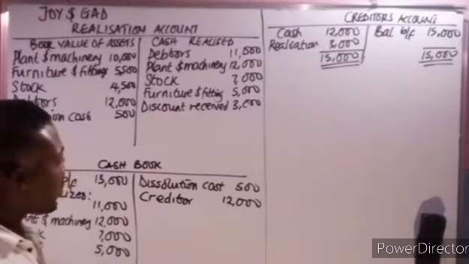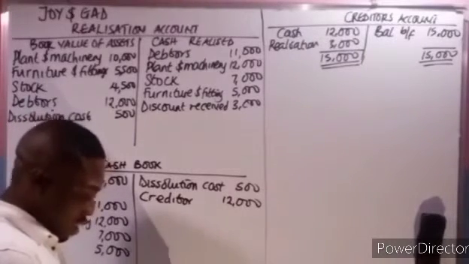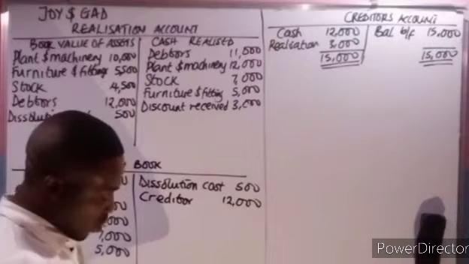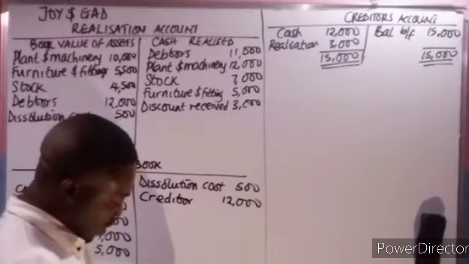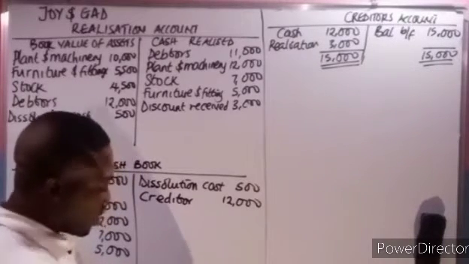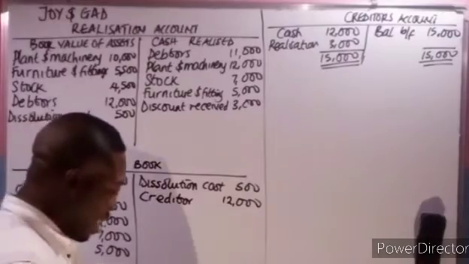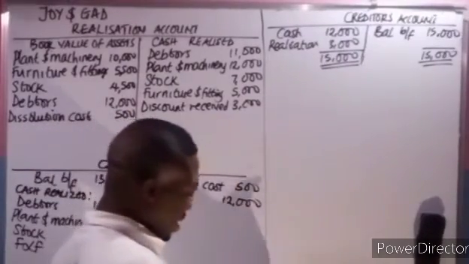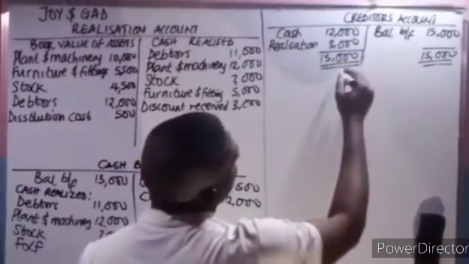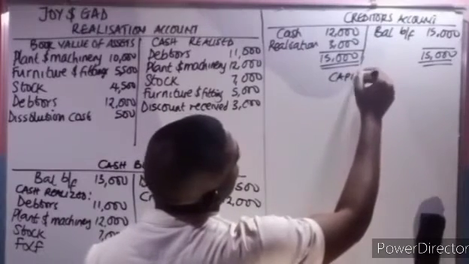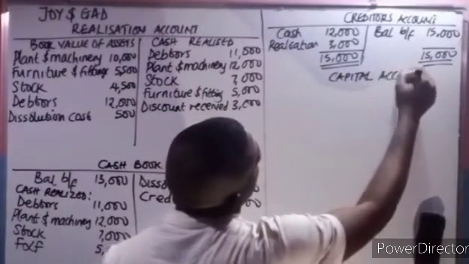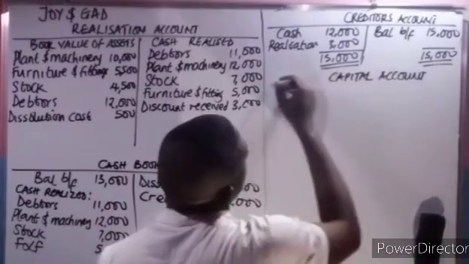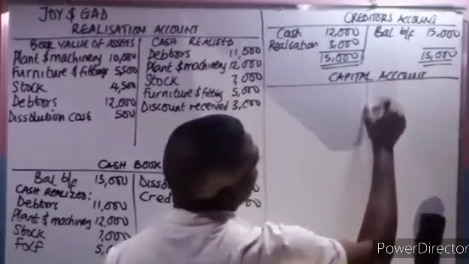Okay. So we'll continue. Now we'll check the question also in the balance sheet. Let's prepare the capital account.